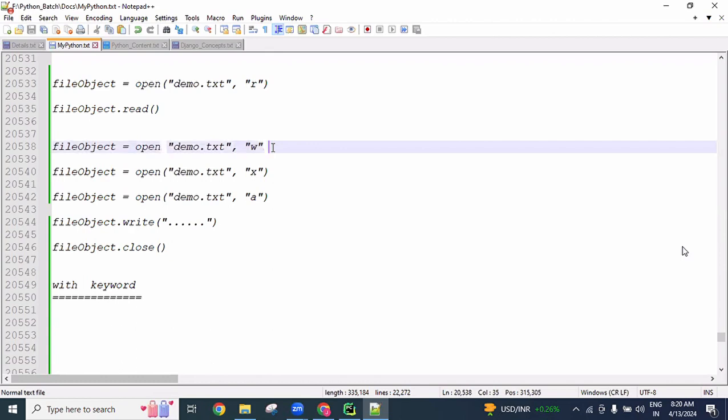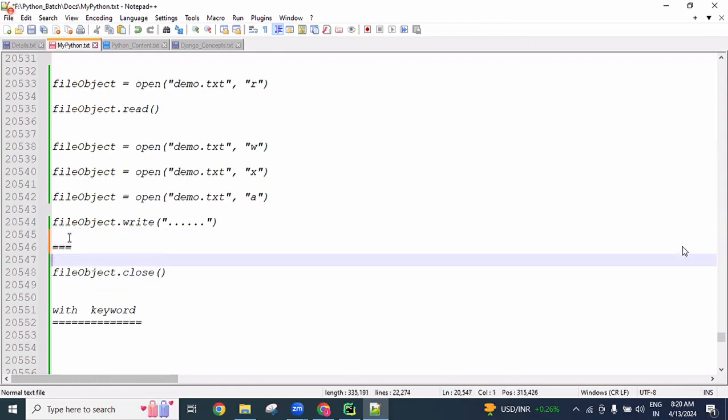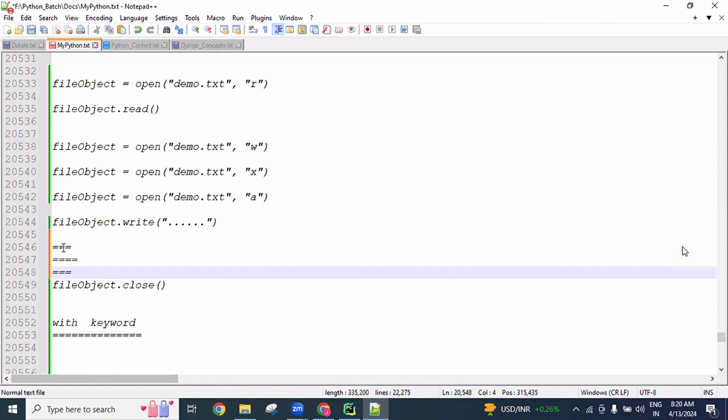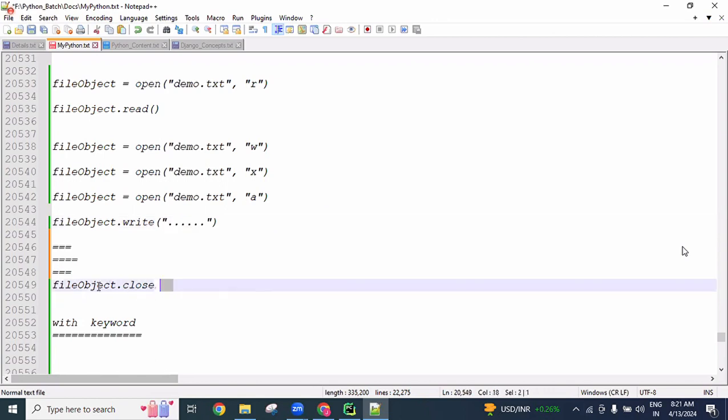Okay. So if you are telling like this, then see here, you open the file object and later you add the data into the file object and then you need to close it. So before the closing statement, if any other lines of data are there, because of any one of those lines, if an exception comes, then our file object is not closed. Without the file object closing, even though we are writing data into the file, we are unable to see the data in the file because of the exception.